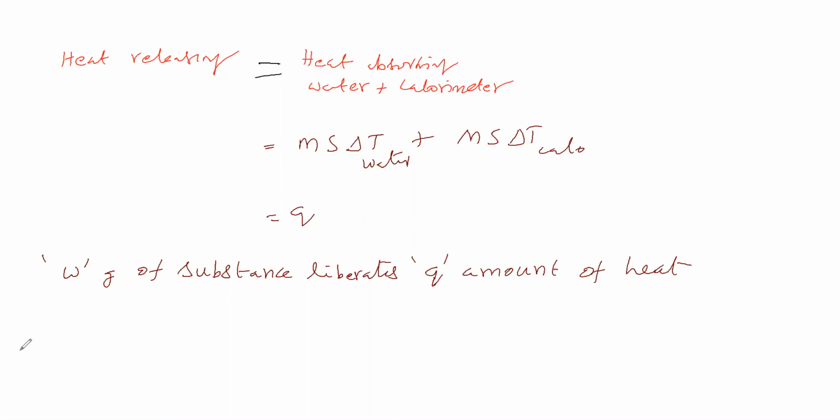Therefore, for enthalpy of combustion, we have to make 1 mole of substance undergo combustion. 1 mole of substance has a mass equal to the gram molecular mass.